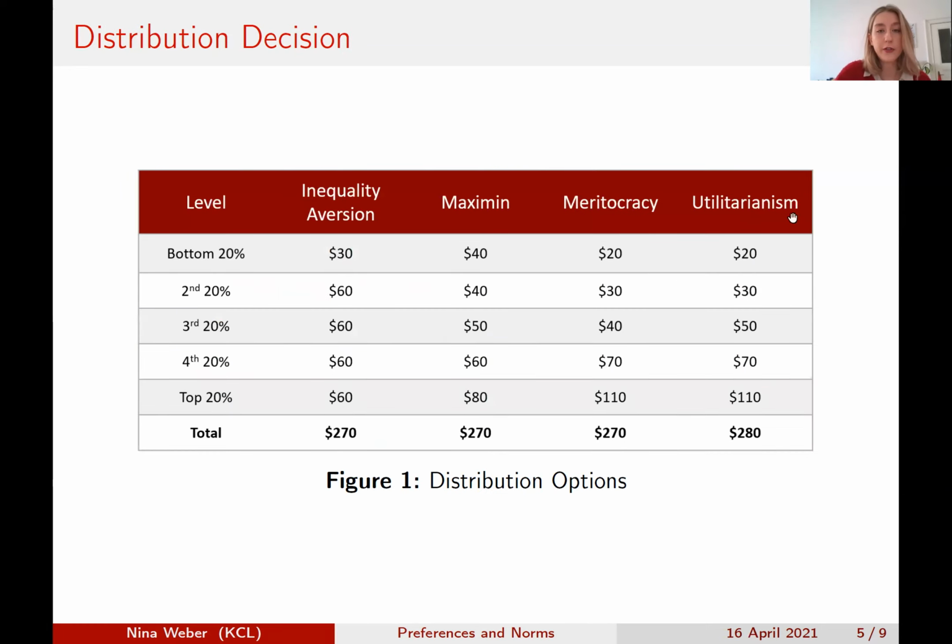Then each of our distribution options corresponds to one of the principles. So for inequality aversion here, the variation between the payoff levels is lowest. For maximin, the lowest performer gets the highest payoff out of all the distribution options. Meritocracy is framed in a way so that it's based on the effort exerted in the quiz. And then utilitarianism is the same as meritocracy. It just has a higher average and total payoff because we increase the payoff of the middle performer by $10.